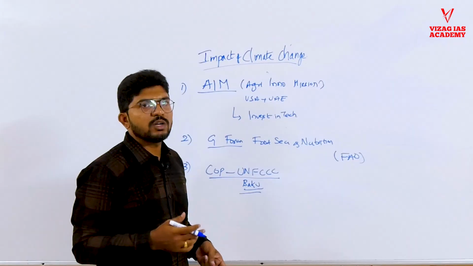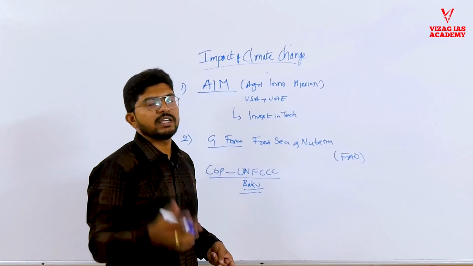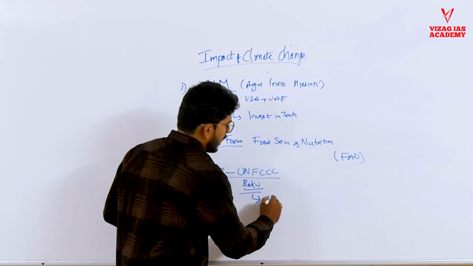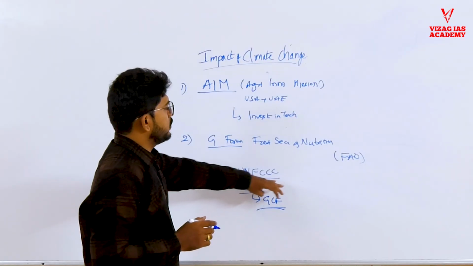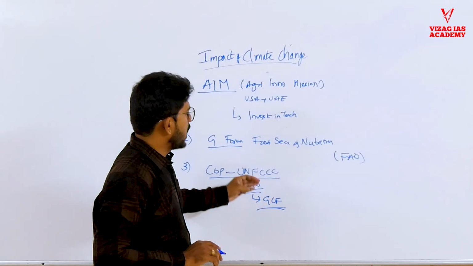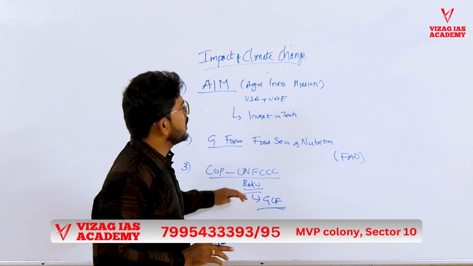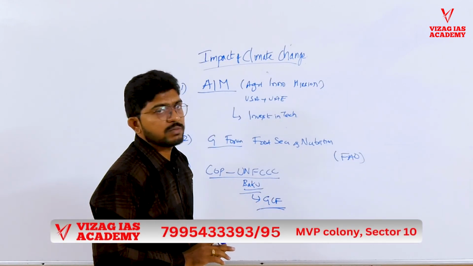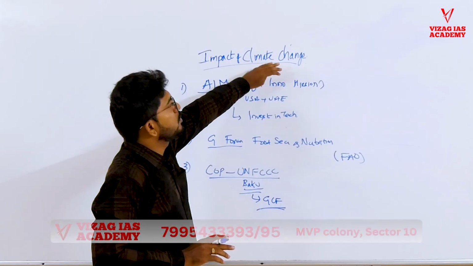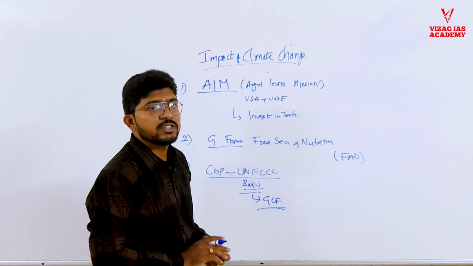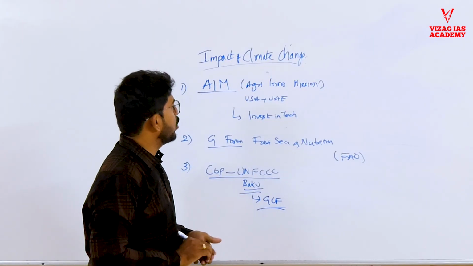Some of the countries are losing their land because of sea level rise. So there is the Green Climate Fund. Through this UNFCCC framework, funds are transferred to the least developed and developing countries so that they will have sustainable mechanisms for their agriculture systems to combat the problems posed by climate change. These are some of the initiatives at the global forum level.